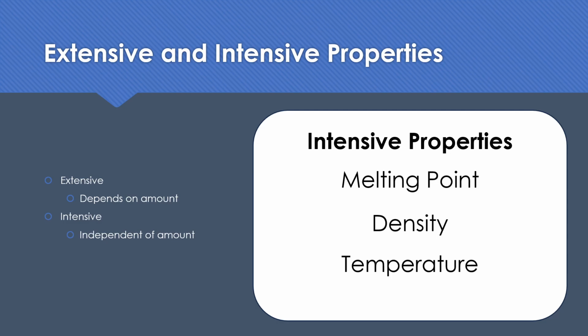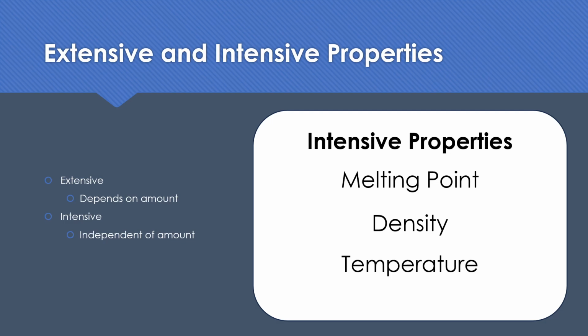Okay? So the melting point of water, whether I have a single ice cube or a glacier, the melting point of ice is 0 degrees Celsius. The density of water is 1 gram per milliliter. It is dependent on temperature, but it's technically an intensive property, right? If I have a gallon of water, or I look at the ocean, the density of water is going to be the same. The temperature of a thing. If I have a cup of boiling water, or I go to a caldera and then I have a billion gallons of boiling water, the temperature is still 100 Celsius. So those are independent of amount.